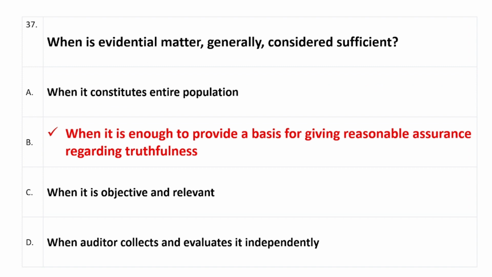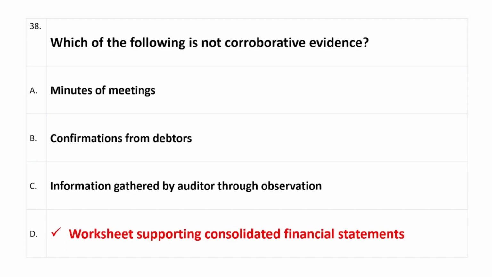And question number 37: when is evidential matter generally considered sufficient? Right answer is option B, which is when it is enough to provide a basis for giving a reasonable assurance regarding truthfulness. Question number 38: which of the following is not corroborative evidence? Right answer is option D, which is worksheet supporting consolidated financial statements.